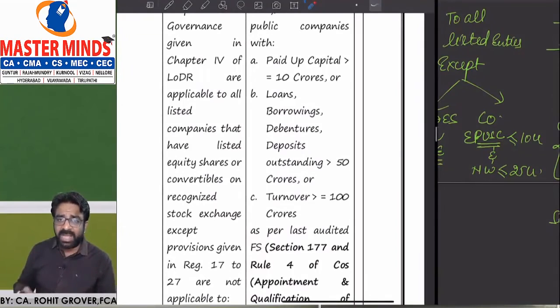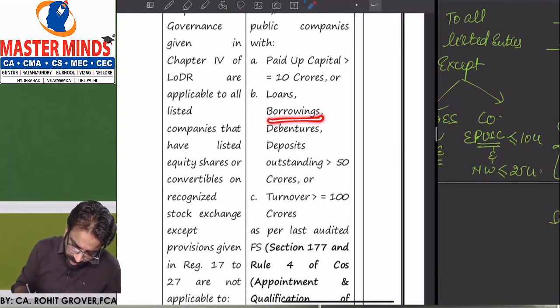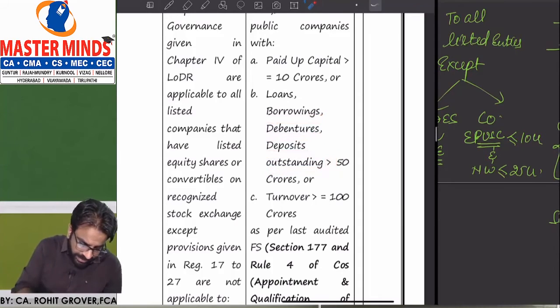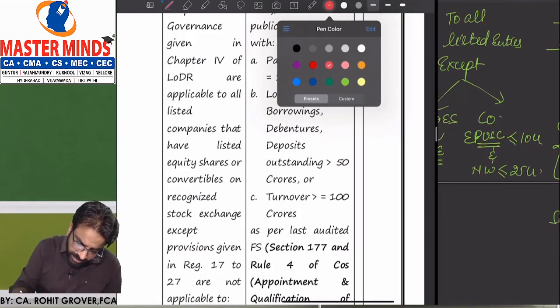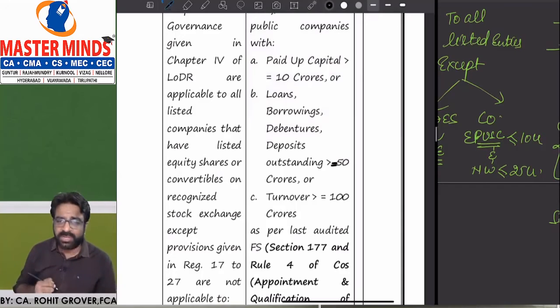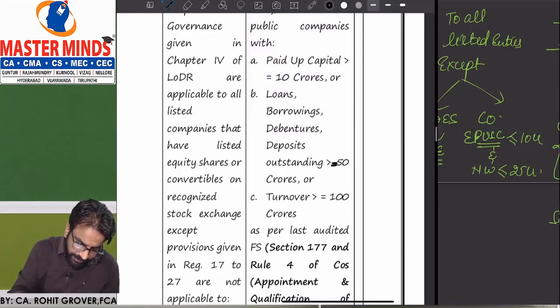And let me tell you one thing: when I'm talking about companies other than listed companies, outstanding borrowings means it includes borrowings, debentures, deposits, outstanding greater than equal to. So you have to put greater than equal to here. It is not only greater than, it is greater than equal to here. So let me put it here: greater than equal to 50. Clear, everyone? Yes, sir. We are clear, right?